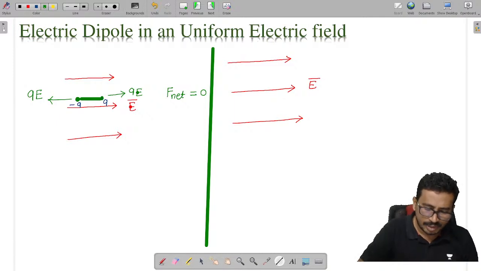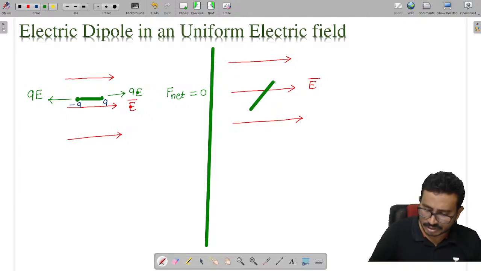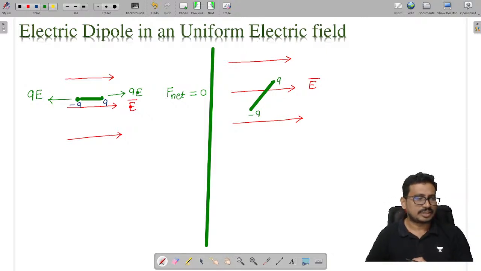Now I am assuming my dipole is placed like this. Here this is my positive charge and this is my negative charge.